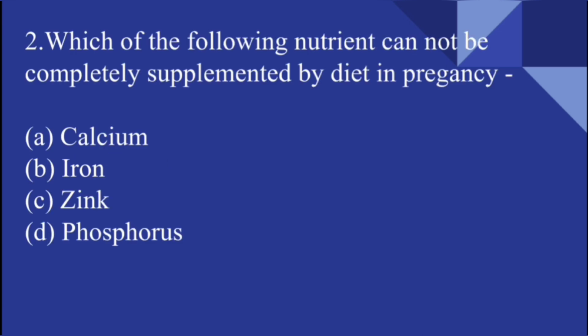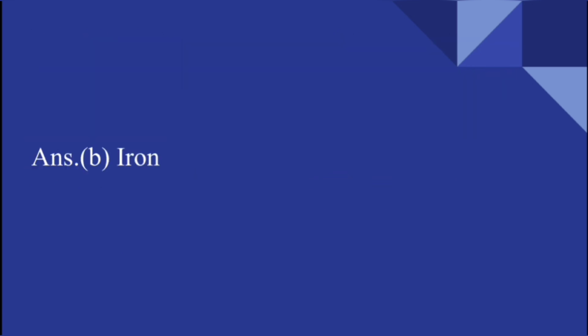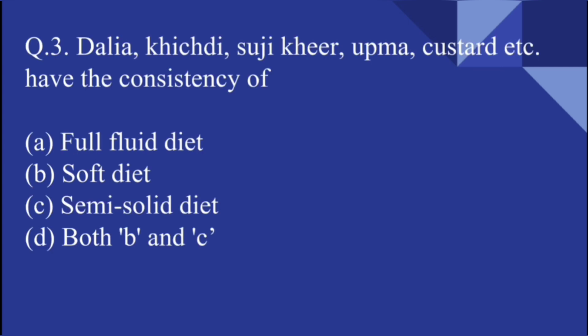Which of the following nutrients cannot be completely supplemented by diet in pregnancy? The options are calcium, iron, zinc, phosphorus. The spelling of zinc is this. The answer is iron.